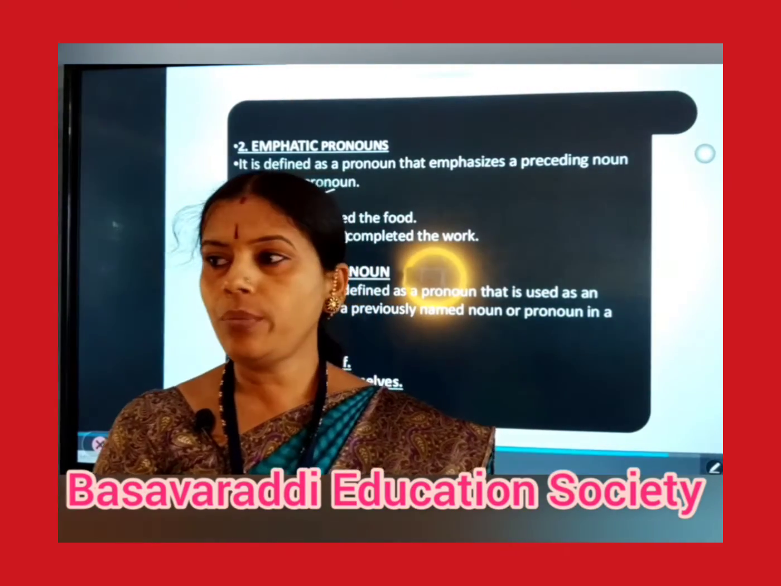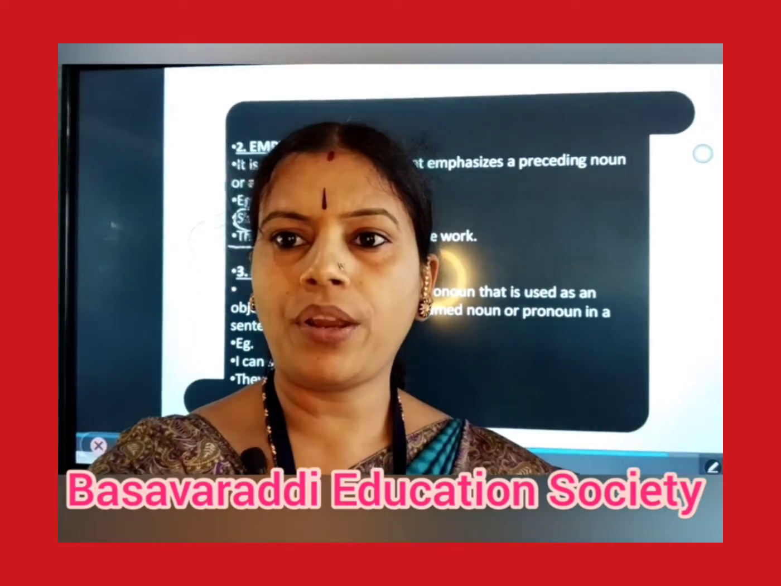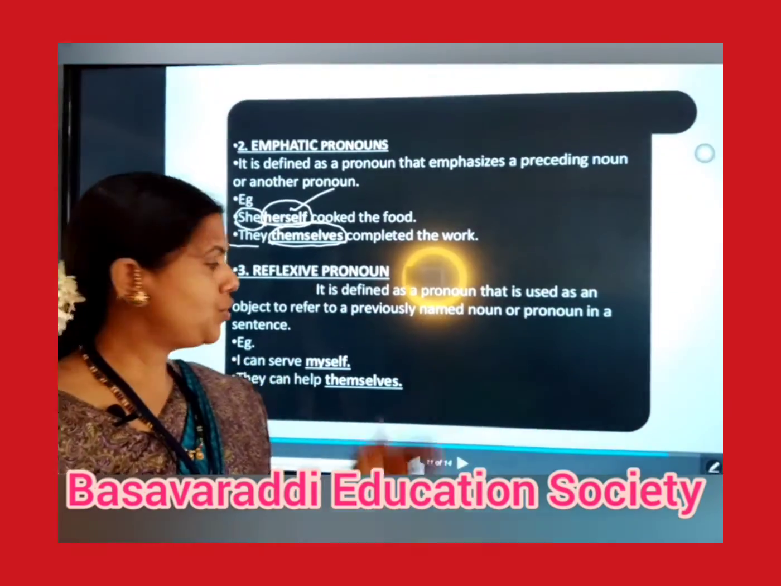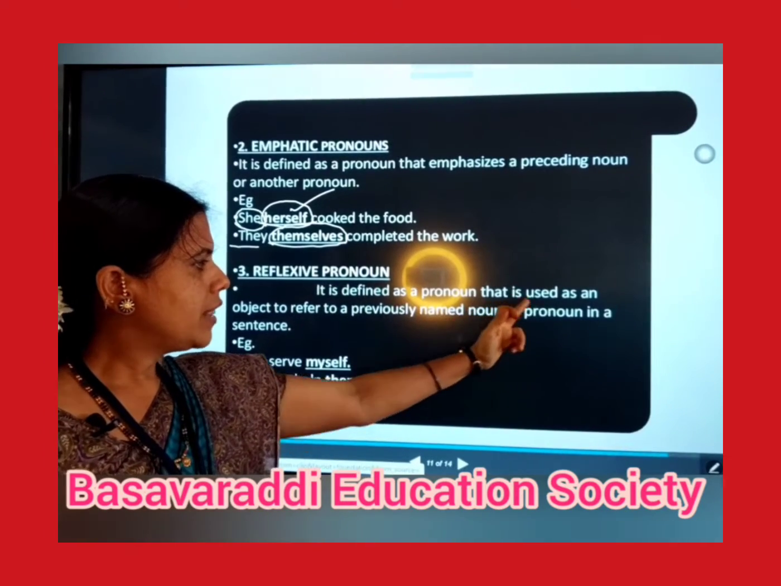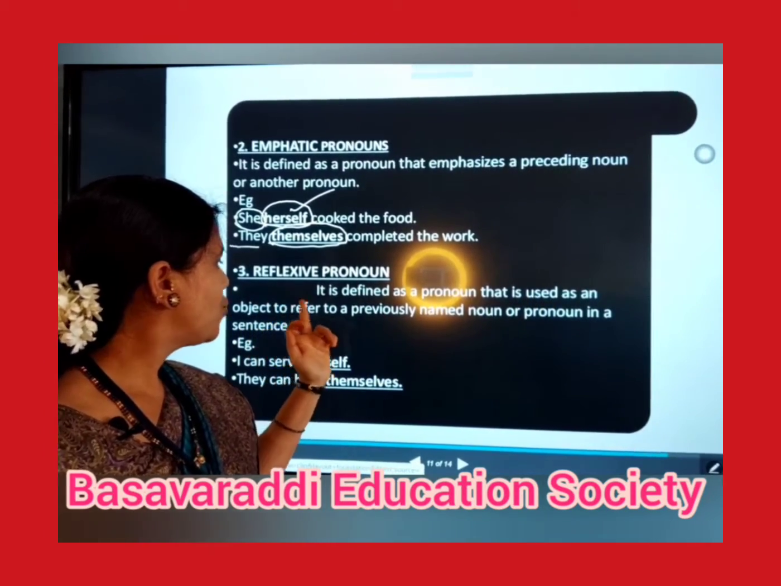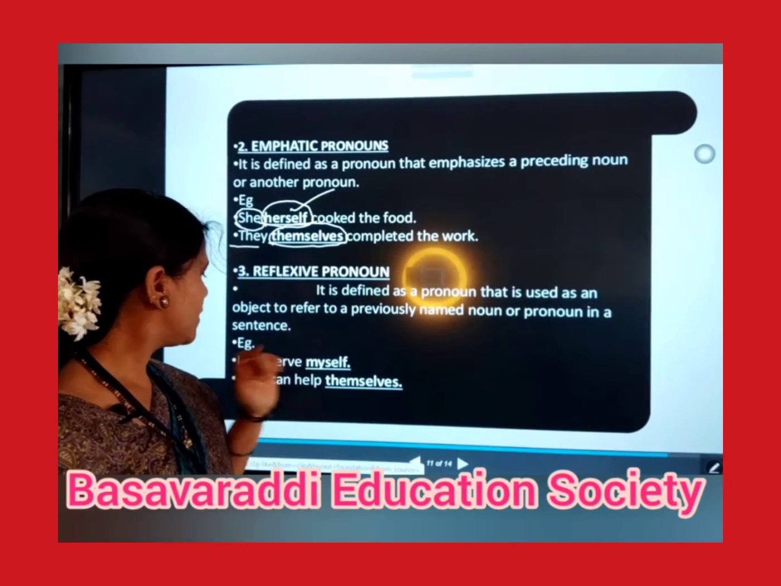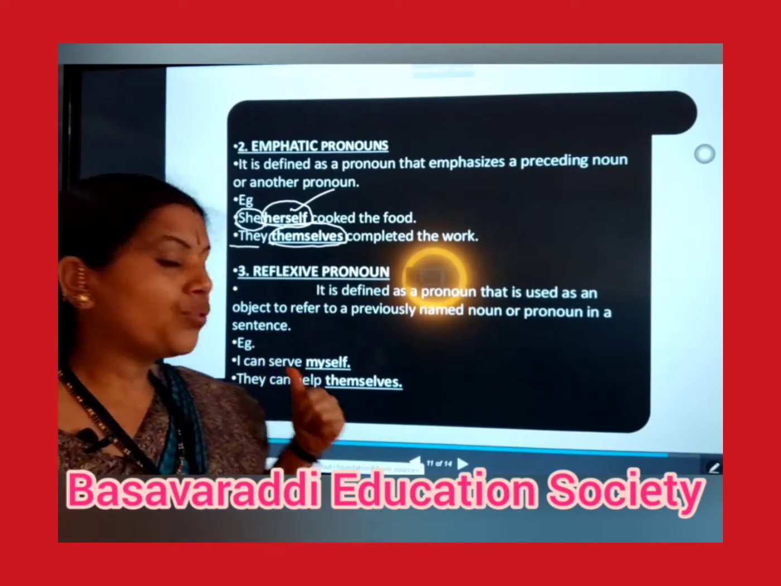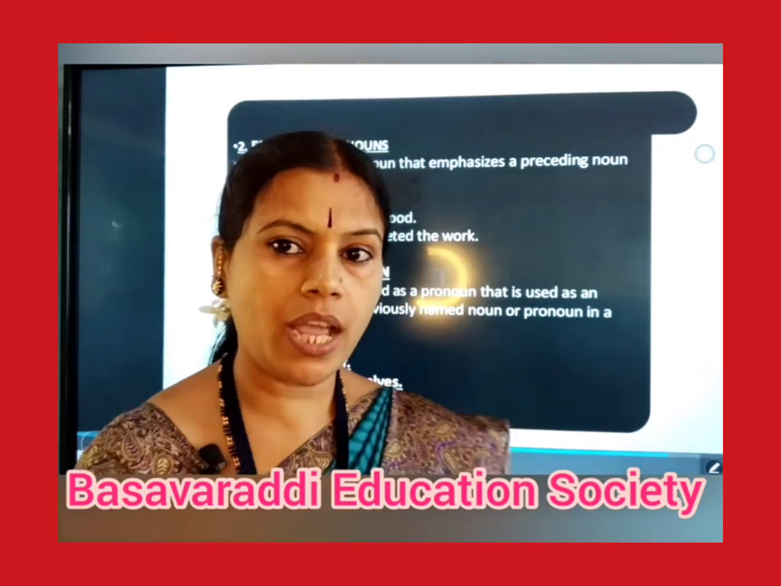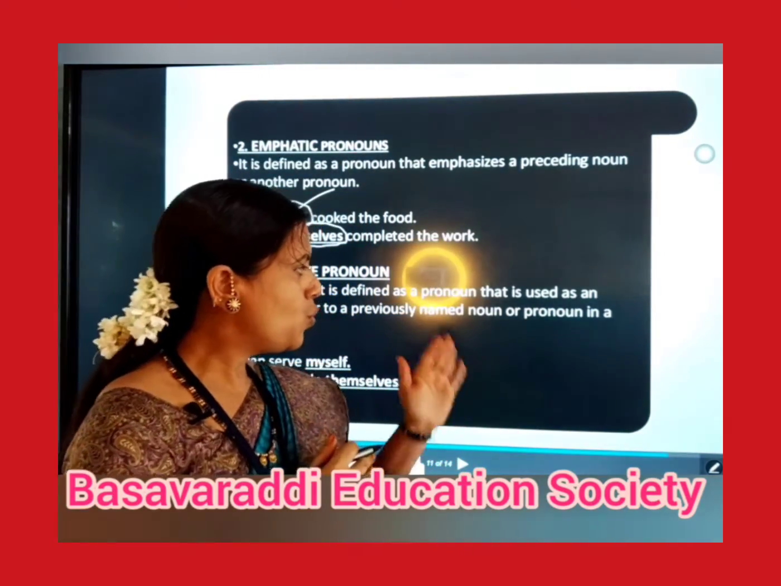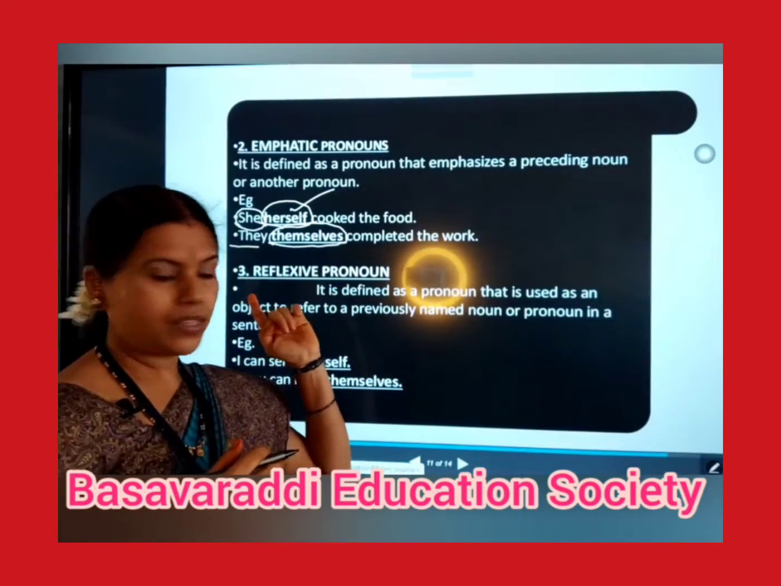What do you mean by reflexive pronoun? What is the meaning of reflexive pronoun? It is defined as a pronoun that is used as an object to refer to a previously named noun or pronoun in a sentence. As I told you, reflexive pronouns reflect the noun or pronoun which we have used previously. That previously used word is reflected by the reflexive pronoun.